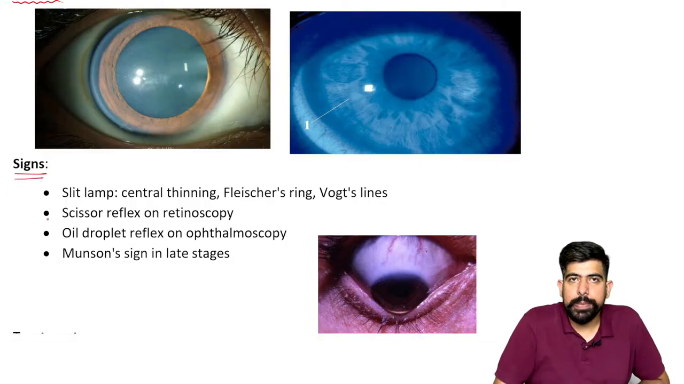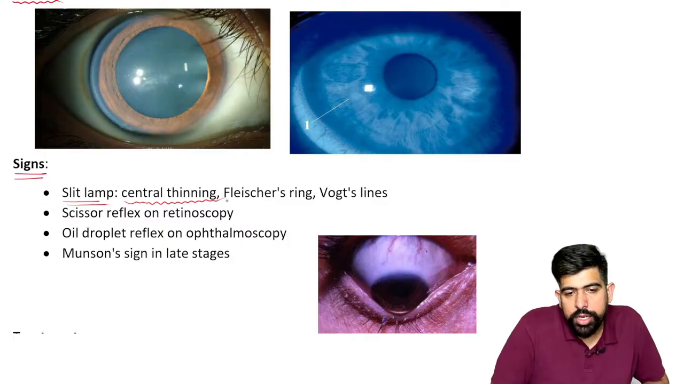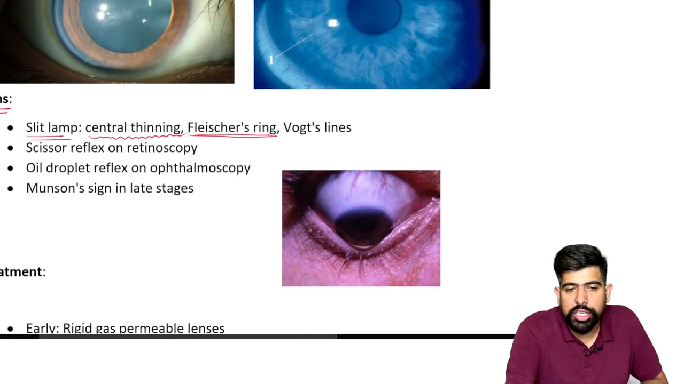What are the signs over here? What signs can be seen? On the slit lamp, we can see central thinning, and with this we can see the Fleischer's ring. So what is this Fleischer ring, guys?